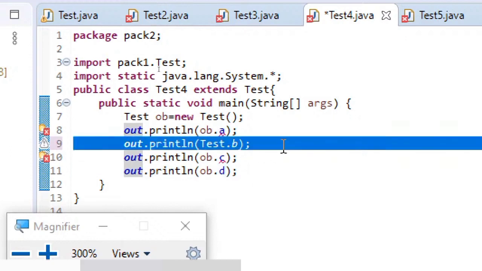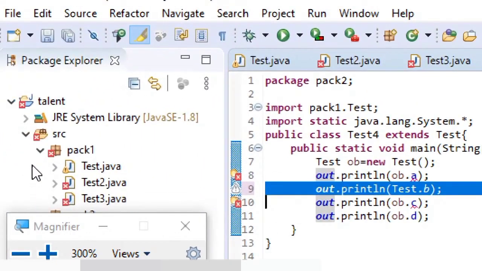So protected members are accessible by subclasses and non-subclasses in the same package, and subclasses in other packages. Default members are accessible by subclasses and non-subclasses in the same package. Public members are accessible by everyone in every package. Private members are not accessible even outside the class. So these are the takeaway points from these packages concepts.